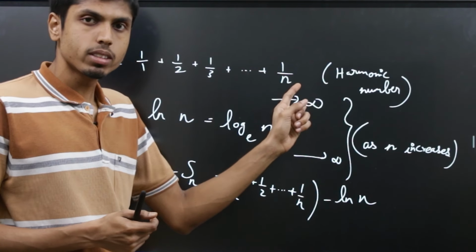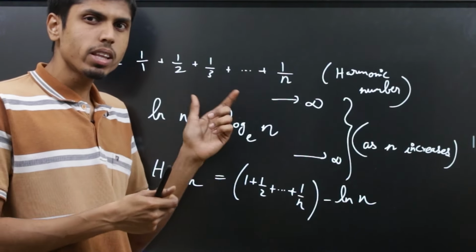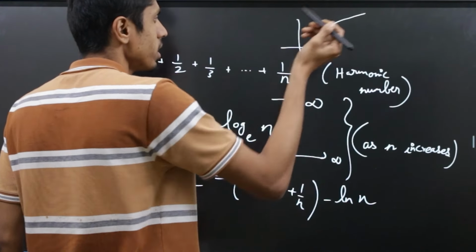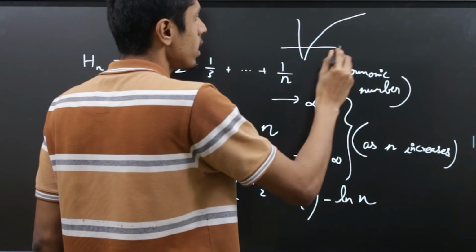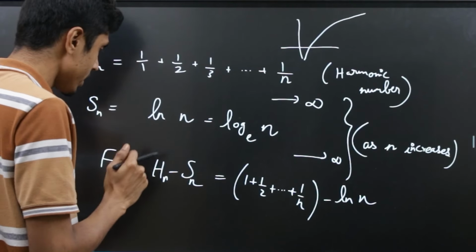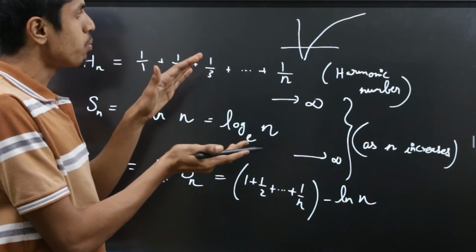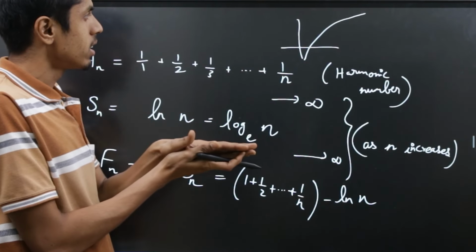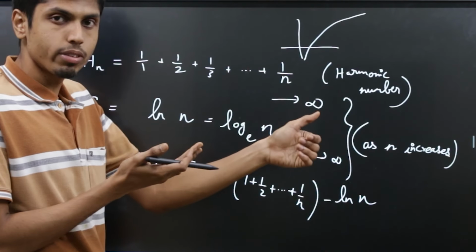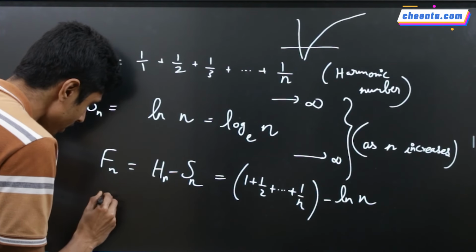As you add numbers, the value is certainly increasing, and as n increases, this is also increasing. But they are slowly increasing. So their graphs shall look something like this. As you increase the value of n, the rate at which they increase shall decay. So in that understanding, if you take the difference, then something really nice can happen. Maybe since the increase is damping as they go towards infinity, their difference might be a constant, and that exactly is happening.